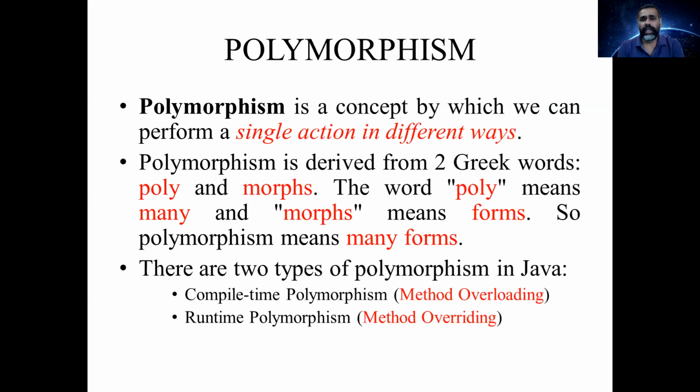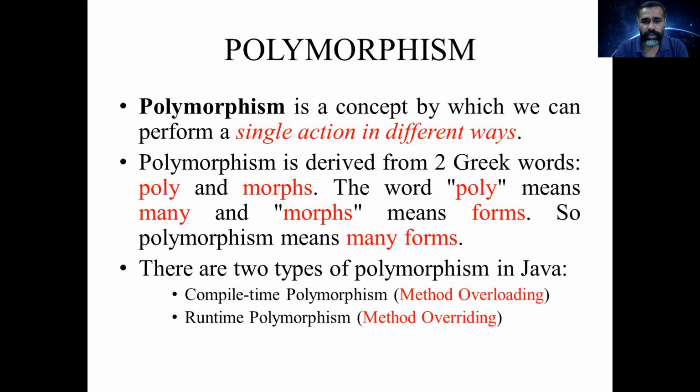The next topic is polymorphism. Polymorphism is a concept by which we can perform a single action in different ways. The word polymorphism is derived from Greek. Poly means many, morph means form, so polymorphism means many forms. There are two types of polymorphism in Java: compile time polymorphism and runtime polymorphism. Compile time polymorphism is method overloading, and runtime polymorphism is method overriding.